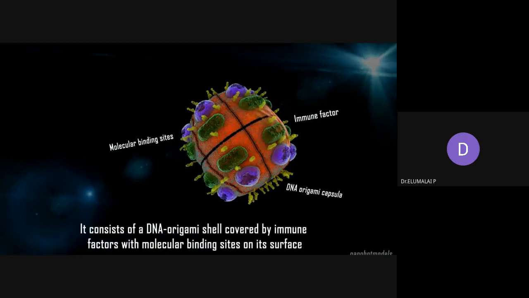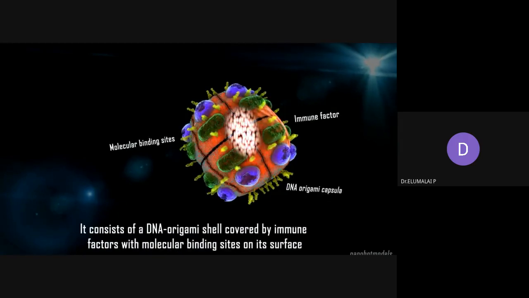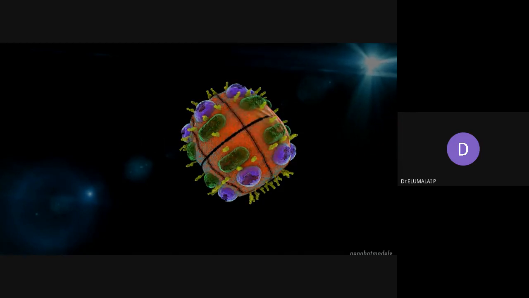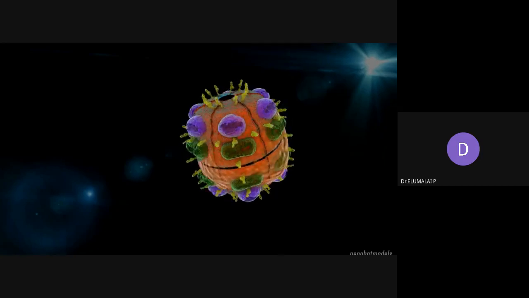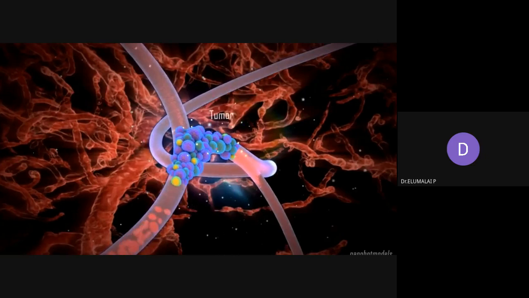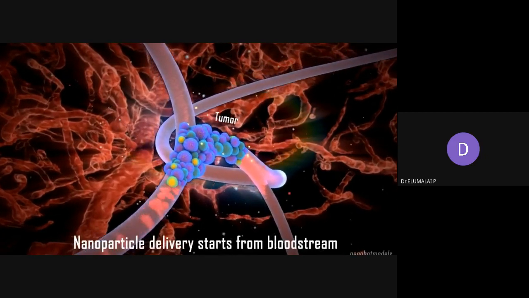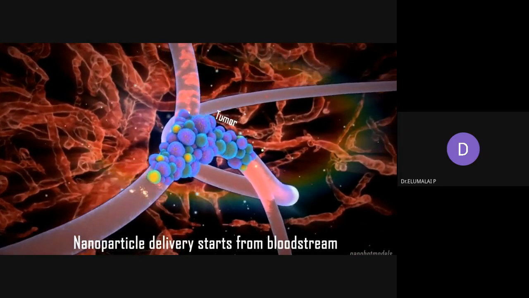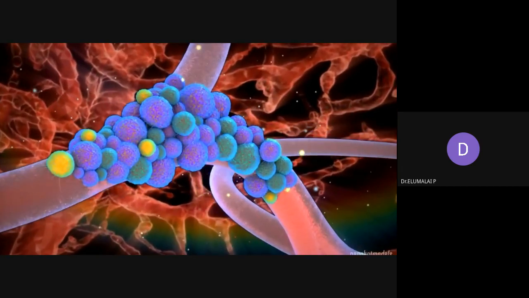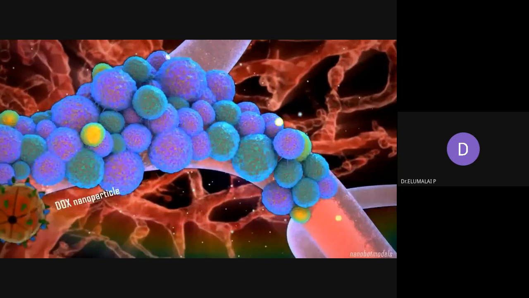See that it can selectively deliver where it is required.